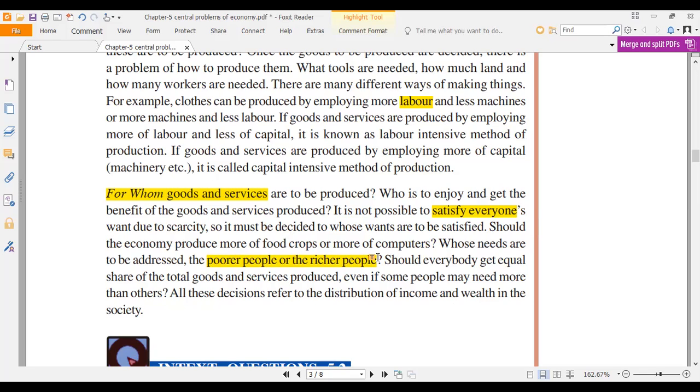Why? Because Swami is aiming for giving good quality education to as many poor and middle class people as possible. If rich people want to study, they have other choices. So Swami is making a choice for whom to produce. Do you understand? It's a very easy concept.